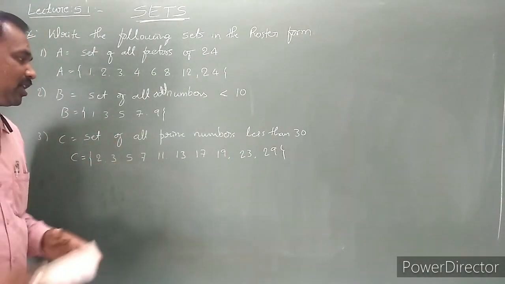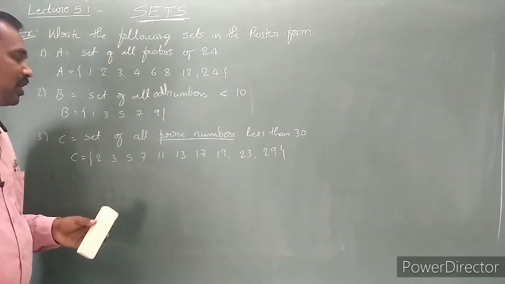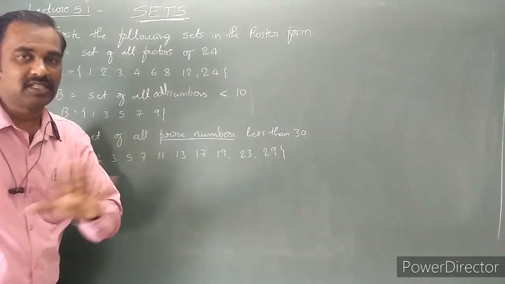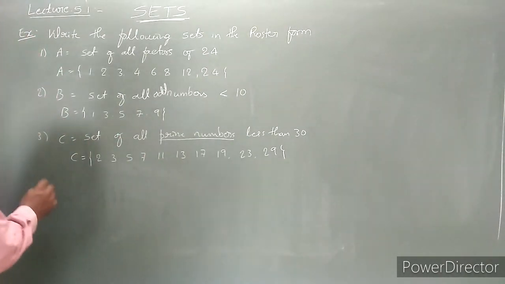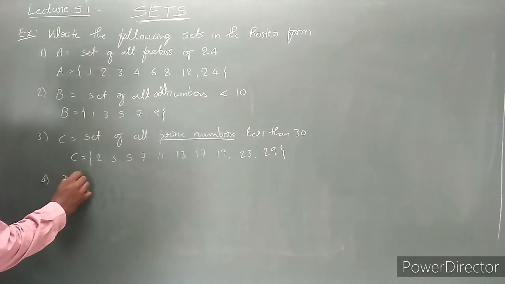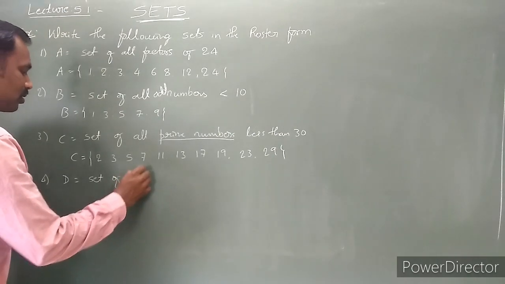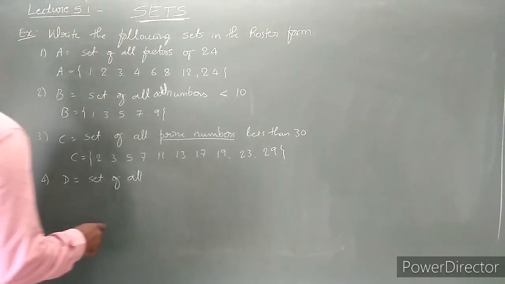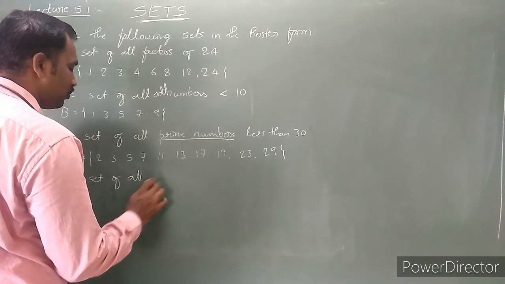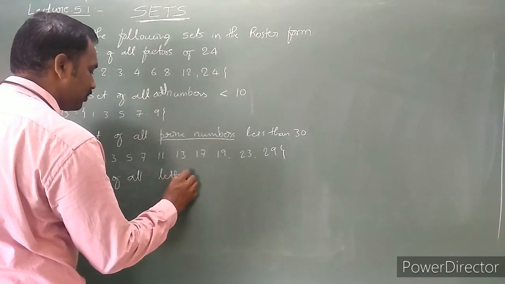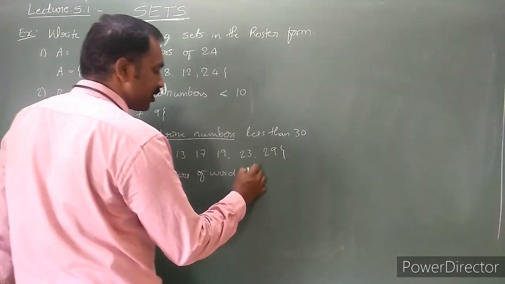What is the prime number definition? A number which is divisible only by itself and 1. These are the prime numbers. Next, the fourth one. Set D is the set of all letters of the word mathematics.